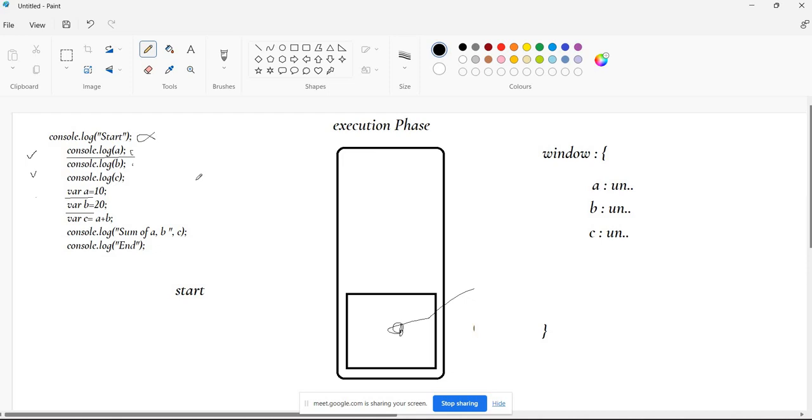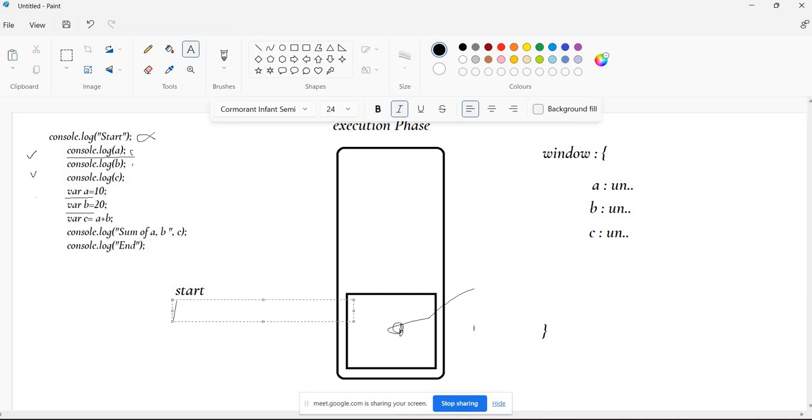The initialization will be coming after this line, sir. Very good. So at this time, what is the value of a? Undefined. The JavaScript engine doesn't know the value of a while executing this console.log of a, right? So it will print undefined.